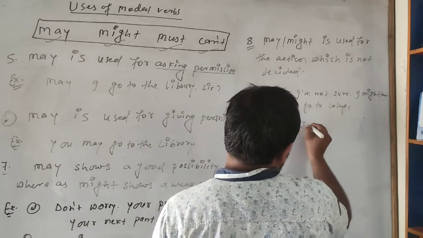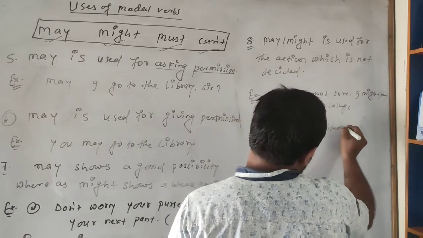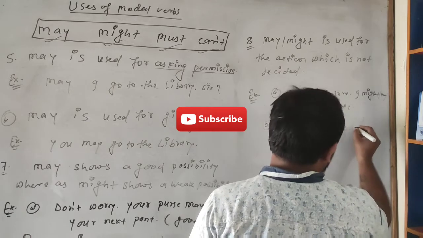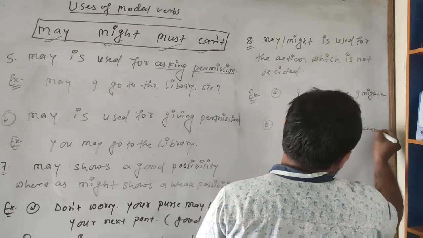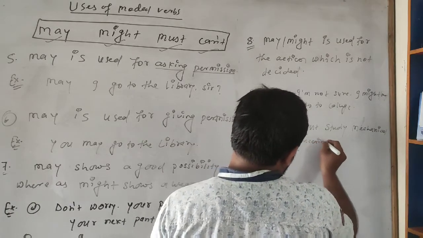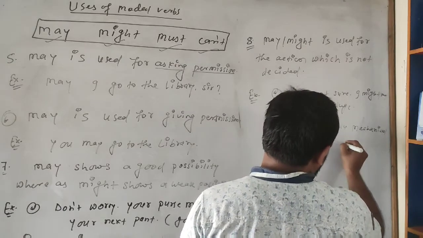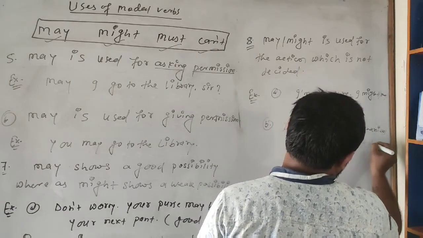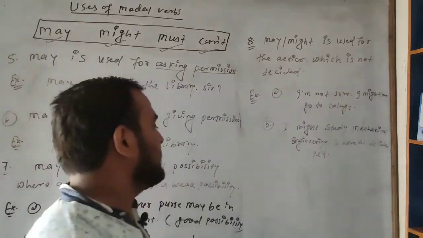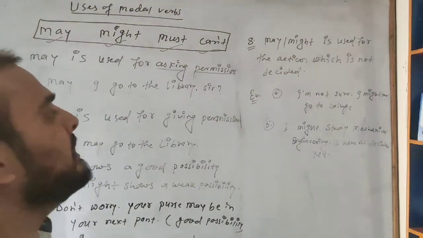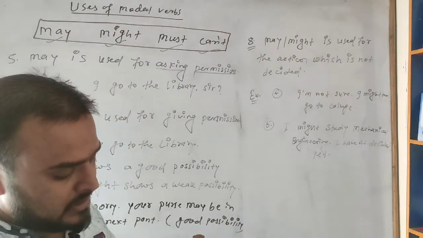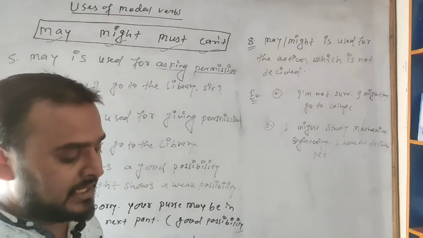B number: I might study mechanical engineering. I have not decided yet. May, might is used for an action which is not decided yet.